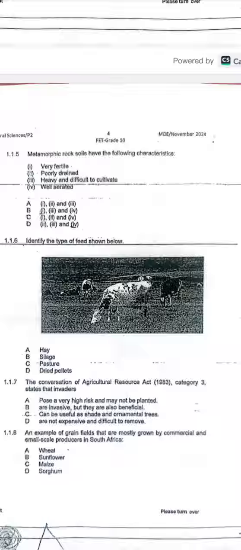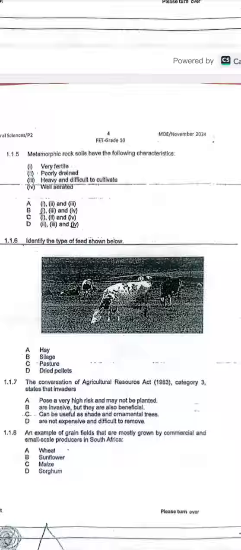1.1.6 Identify the type of feed shown below. If you look, you can see that we have cattle, and they are grazing. So we will say that is a pasture. A pasture is an area which animals use for grazing or browsing. So they are grazing. The answer is going to be C.